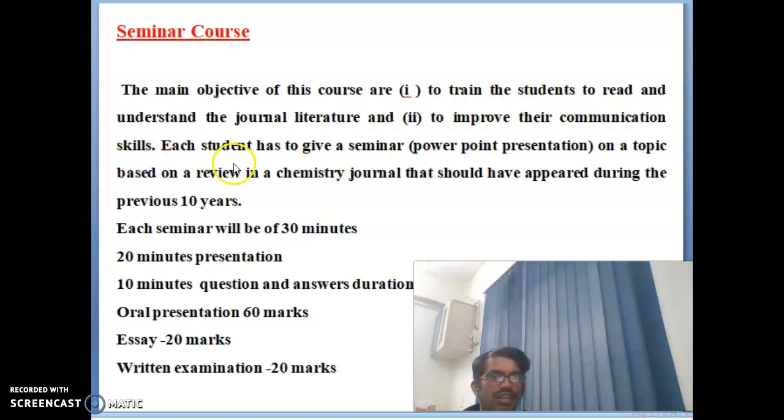Each student has to give a seminar, a PowerPoint presentation, on a topic based on a review in chemistry journals, and that should have appeared during the previous 10 years. You can download 10 years of articles and make a PPT and give the seminar. Each seminar will be 30 minutes: 20 minutes for presentation and 10 minutes for question and answer. The oral presentation is 60 marks, the seminar is 20 marks and the written examination is 20 marks.